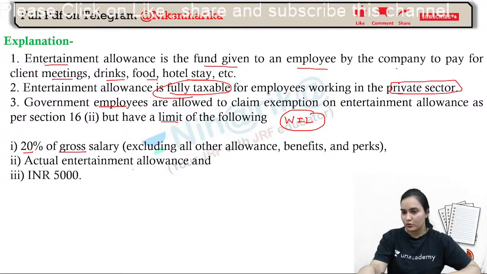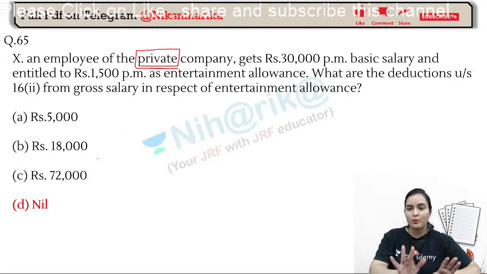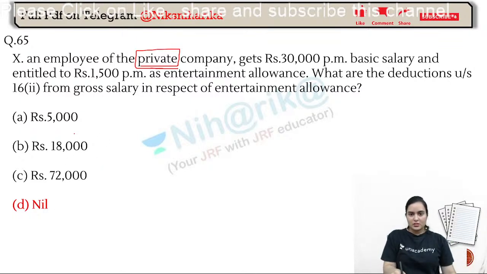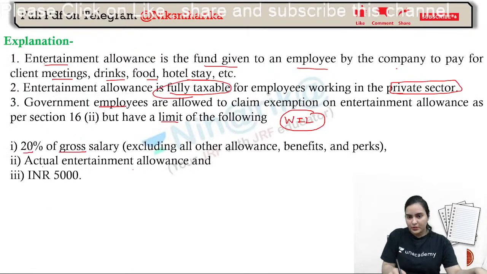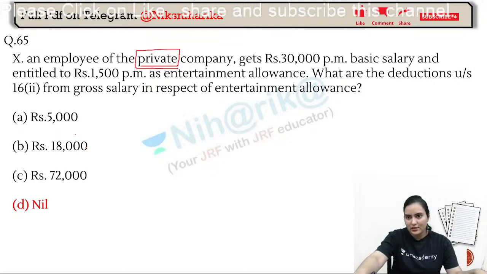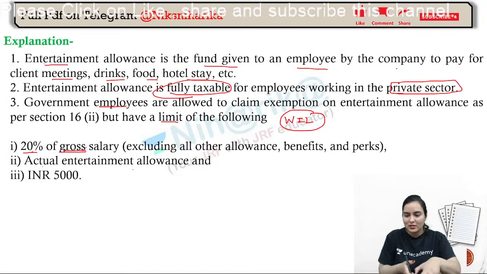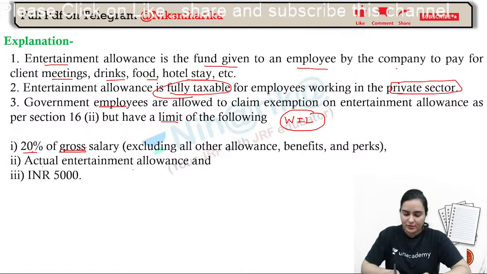Would you like to do one exercise? Suppose this person is a government employee, then what are your thoughts? Let's see. Then what should be the amount? 20% of the gross salary. What is the gross salary? 30,000 per month. So please calculate. Come on.